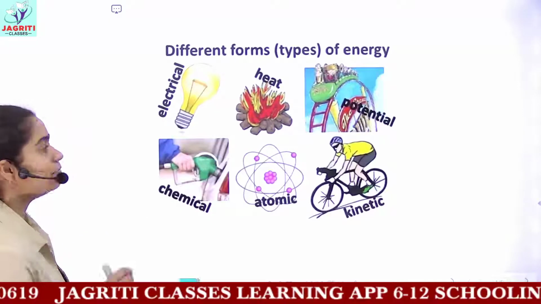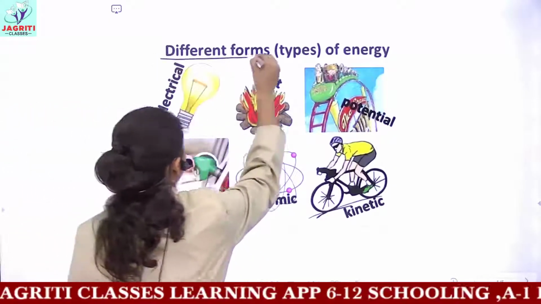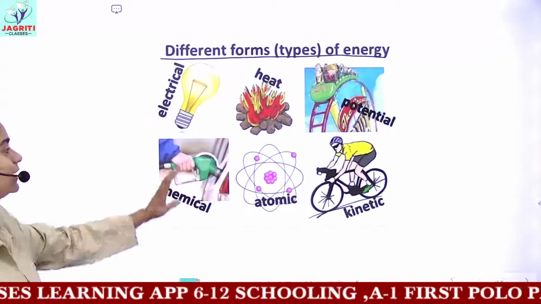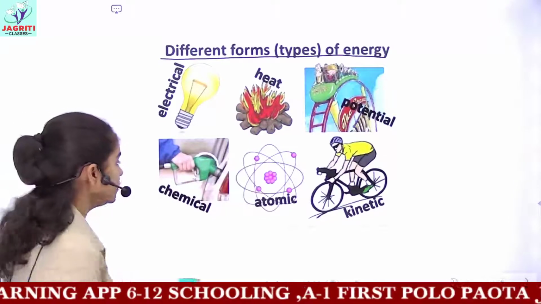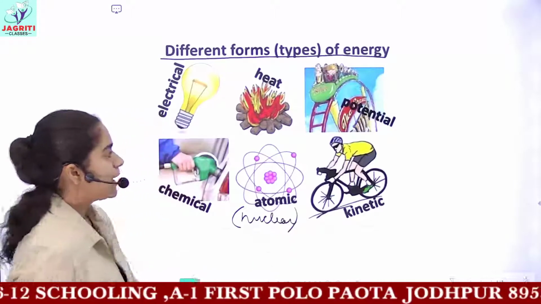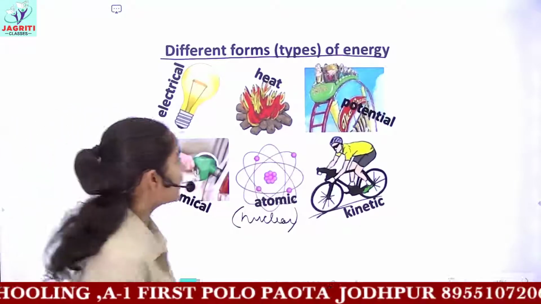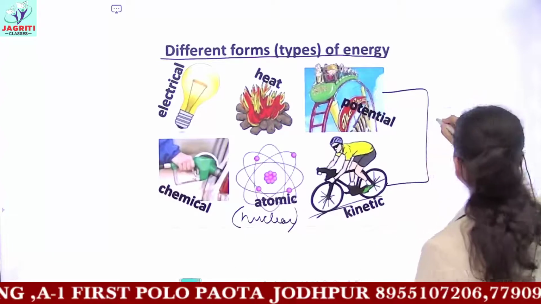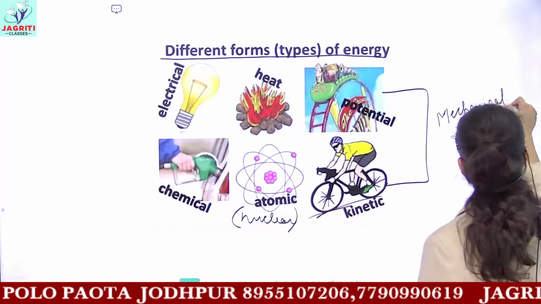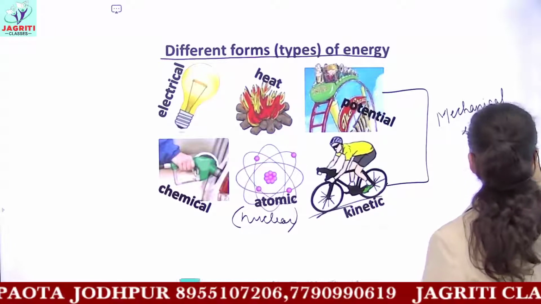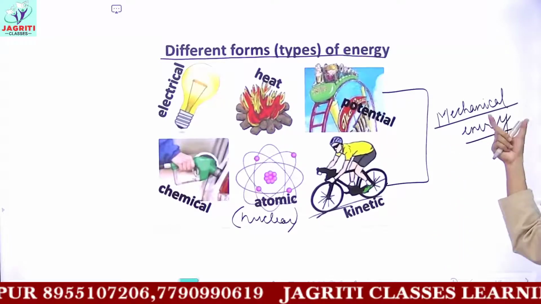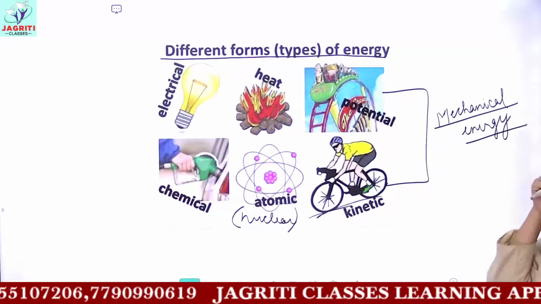I already gave you an introduction that you have different forms or different types of energy. Their names are electrical energy, chemical, atomic, or you can also say the nuclear energy. Then you have kinetic and potential energy. So kinetic and potential energy in turn are combinedly called mechanical energy. I already gave you an introductory flow chart that what is mechanical energy. So mechanical energy is a sum of potential and kinetic energy.